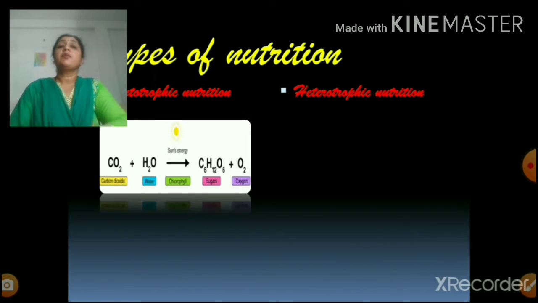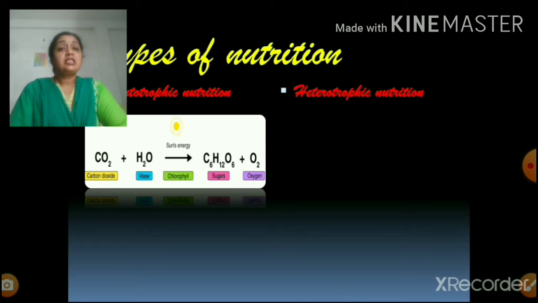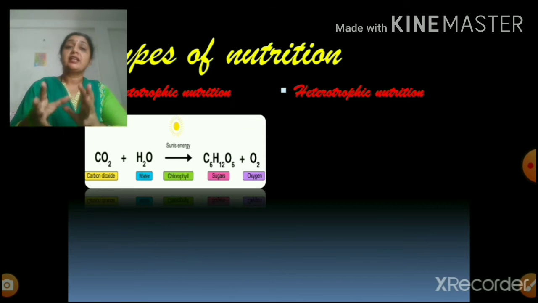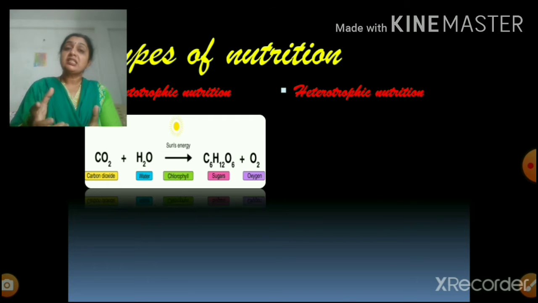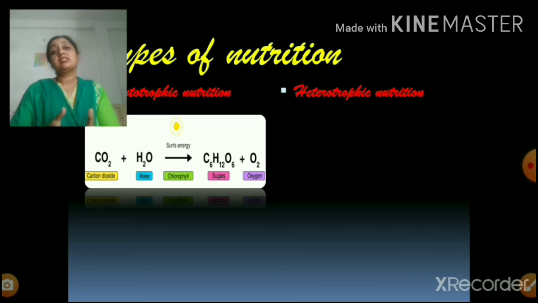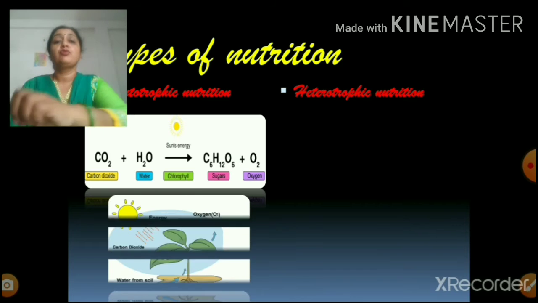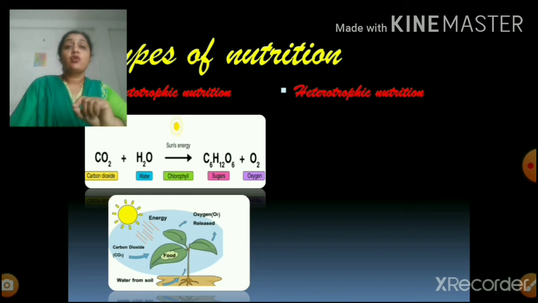If you talk about autotrophic organisms, instead of collecting whatever is available in the environment, they will synthesize what they exactly need. Using the raw materials like sunlight, carbon dioxide and water, they are going to synthesize exactly what they require. And this process of synthesis of the required food is known as photosynthesis.